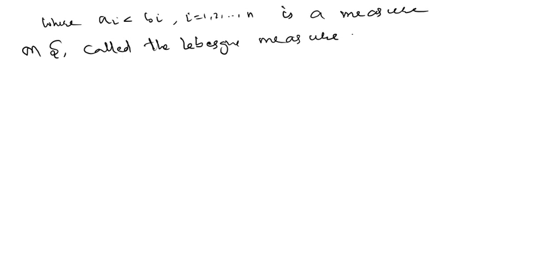Okay, so we use induction. Let's denote this set function lambda by lambda n. Proof. Let's take lambda equal to lambda n. Then we apply induction on n.